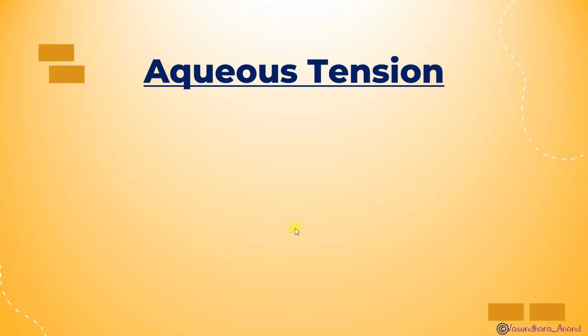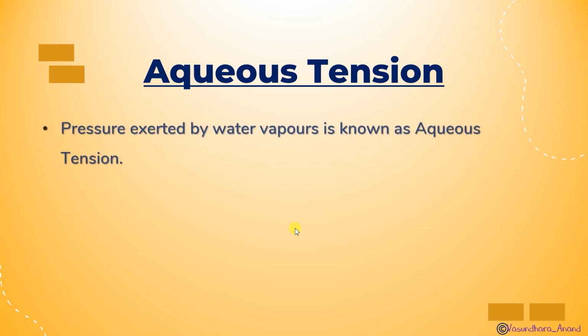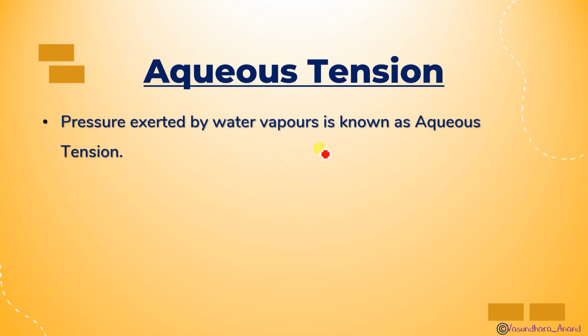A new word will come over here, that is aqueous tension. What is it? The pressure exerted by water vapors is known as aqueous tension. Like with each gas present in the atmosphere, water vapor is also there. That means water vapor is attached with the gas. Whatever pressure the water vapors exert is called aqueous tension.